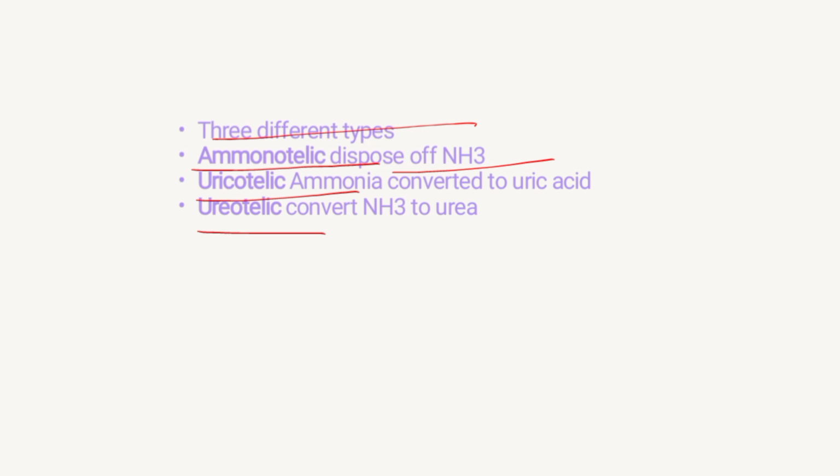Second is uricotelic. The ammonia is converted mostly to uric acid, for example reptiles and birds. Last is ureotelic. The mammals including man convert ammonia to urea. Urea is a non-toxic and soluble compound, hence easily excreted.